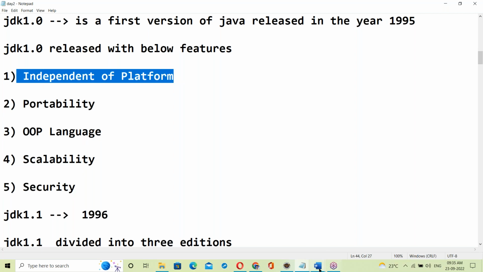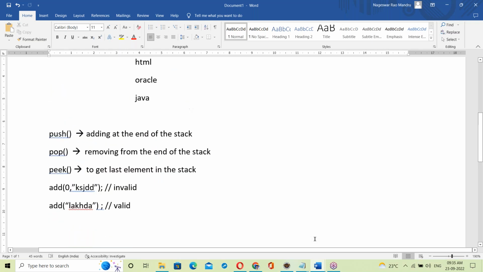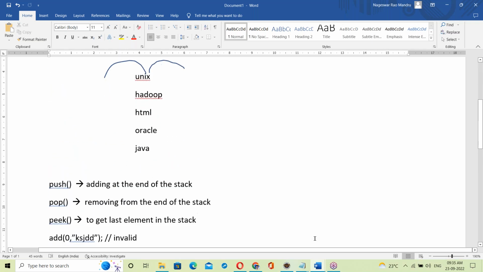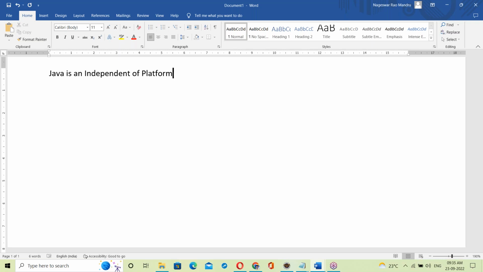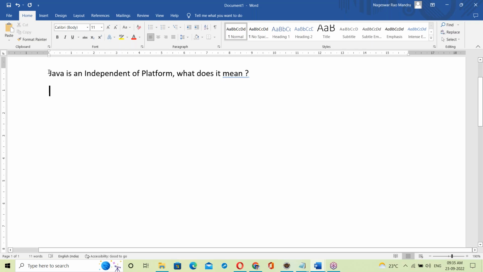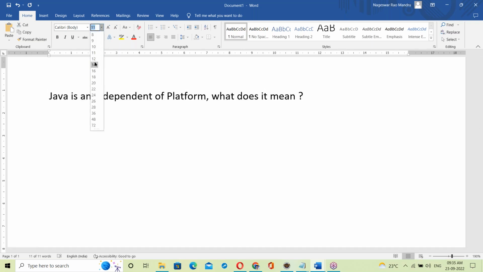Independent platform. Okay, Java is an independent platform. So what does it mean? Let us see. What does it mean here, that Java is an independent platform?